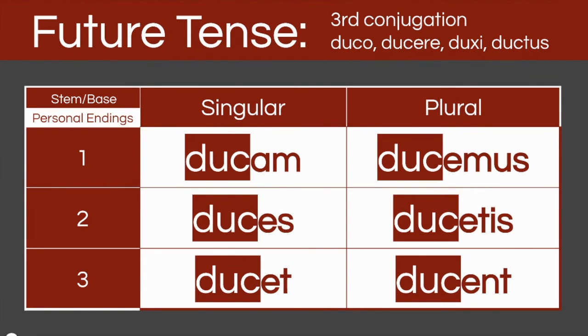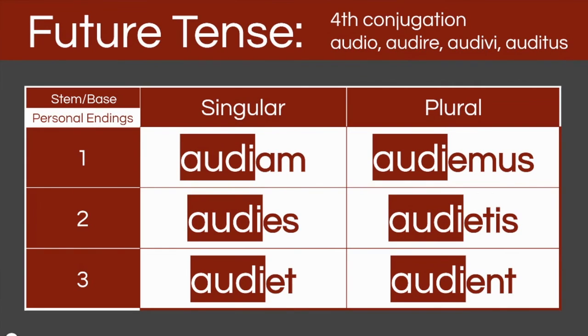One thing to watch out for, even though you've seen the M ending for I with bam, bas, bat, if you don't have the bam, you could look at that first person singular and think it's an accusative noun. So this is where some of the noun and the verb endings start overlapping. So you've got to be sure you're paying attention to part of speech. For the fourth conjugation, it's straightforward. You do the stem and you add the endings. That I at the end of the fourth conjugation stem is strong and robust, so it does not get smashed out by the am, es, et. And this would be translated, I shall hear, you will hear, he, she, it will hear.